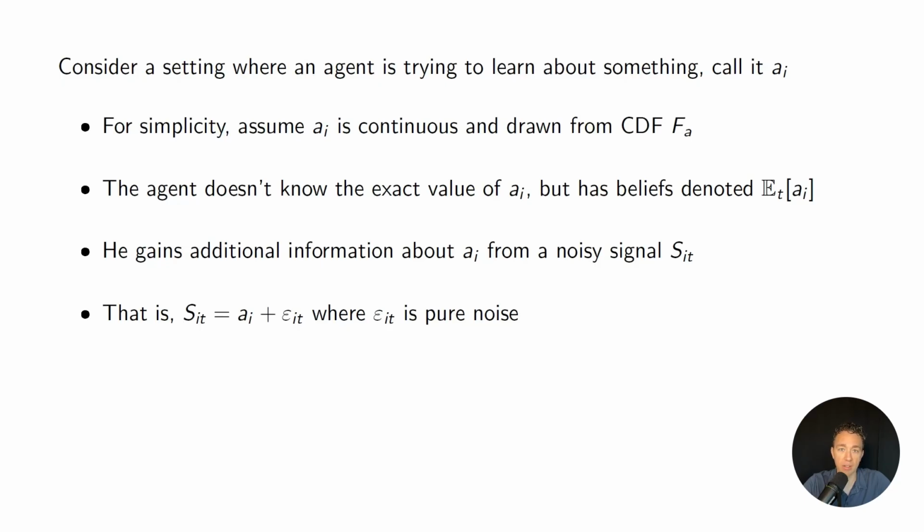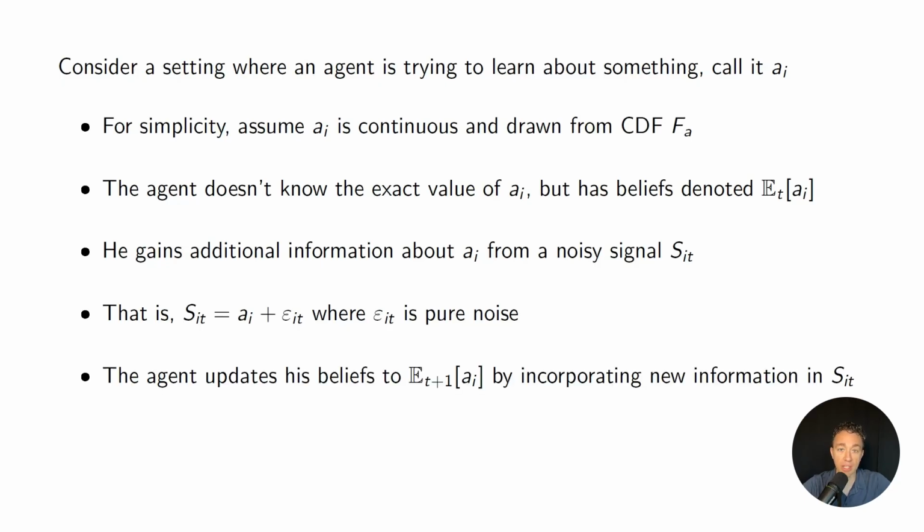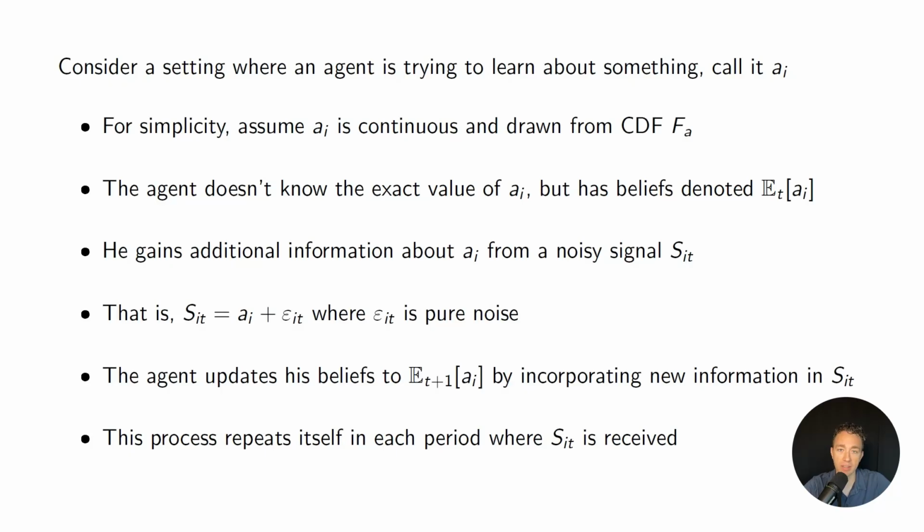It's just there as noise infusion. So the agent can take the information that was in S sub it and use it to update his belief about A sub i. And we would call that updated belief E sub t plus 1 of A sub i. And then we can just have this process repeat itself for however many signals there are to be received.